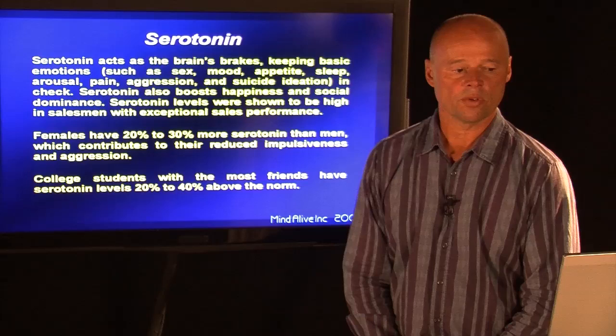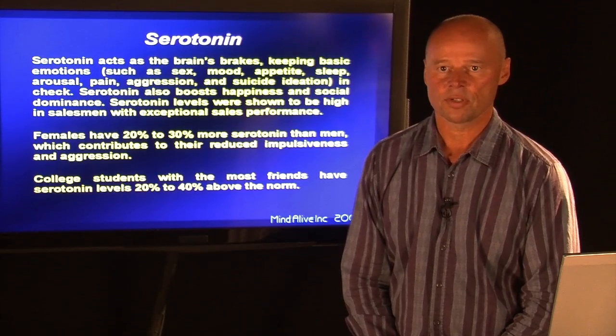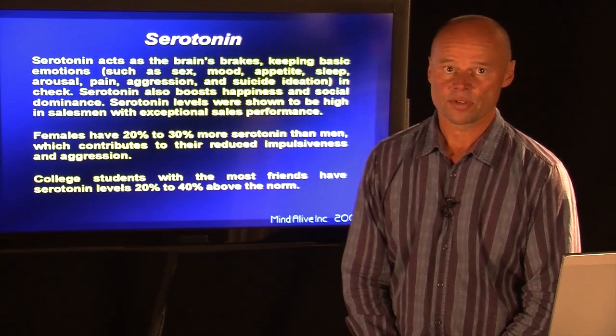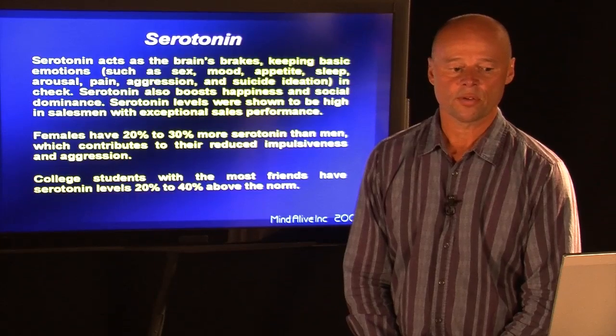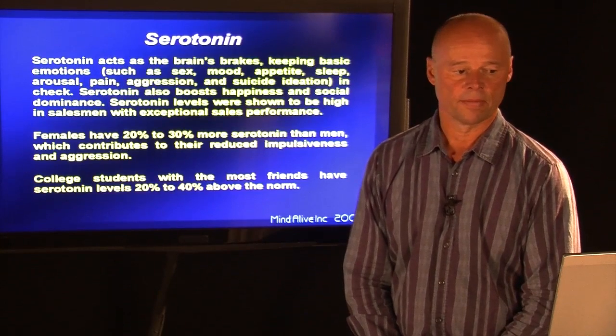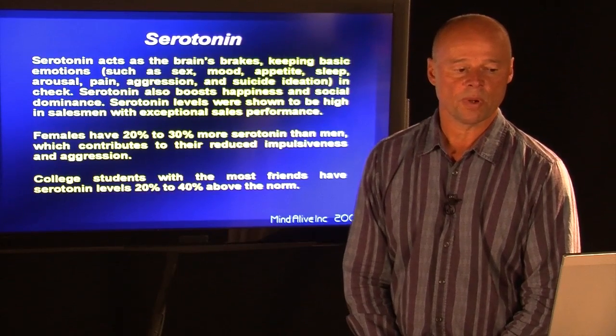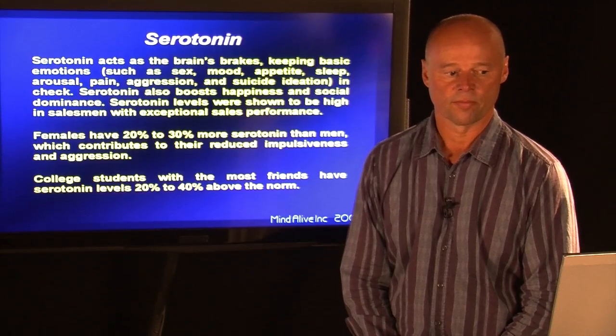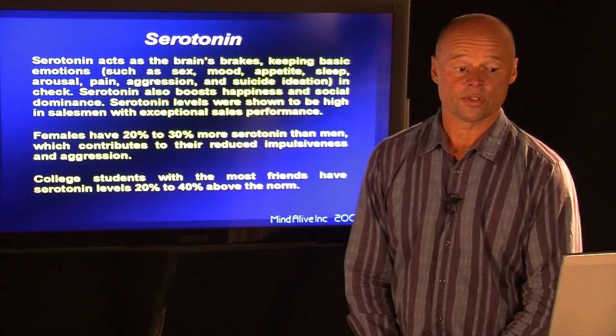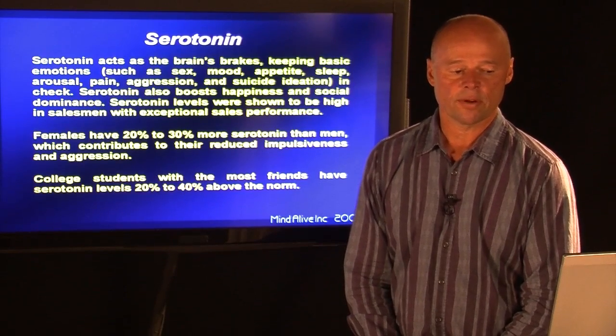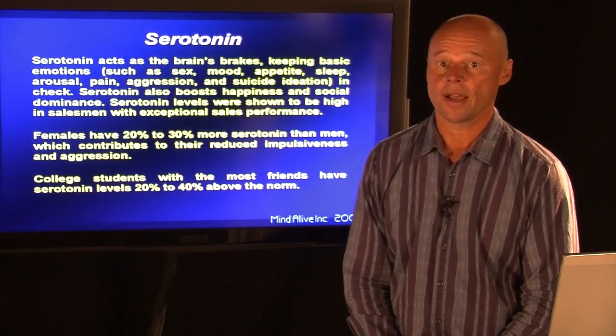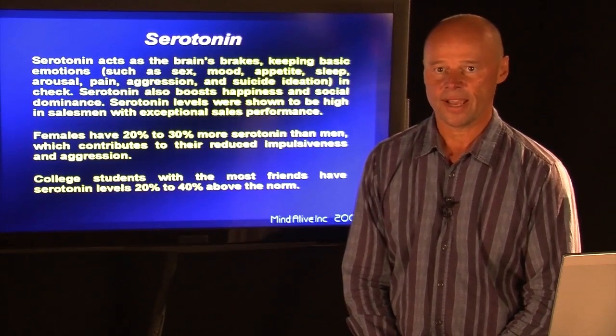Serotonin levels were shown to be high in salesmen with exceptional sales performance. But also, females have 20 to 30% more serotonin than men. And this contributes to their reduced impulsiveness and reduced aggression. Also, college students with the most friends have serotonin levels 20 to 40% higher than the norm. Isn't that fascinating?